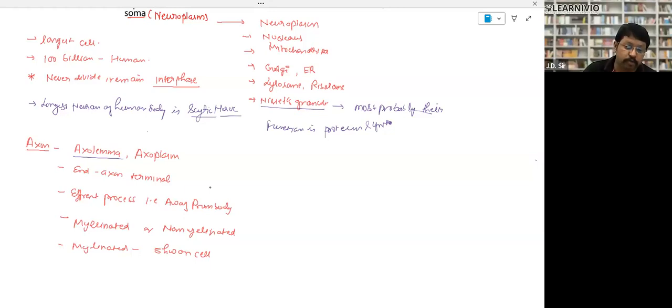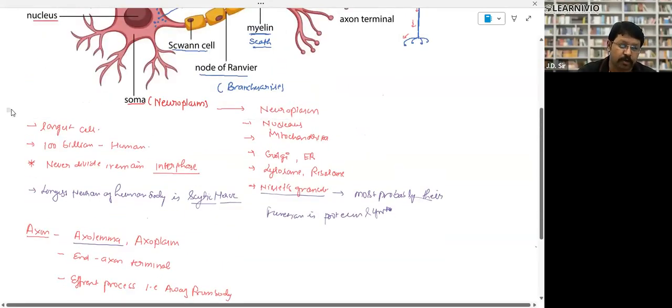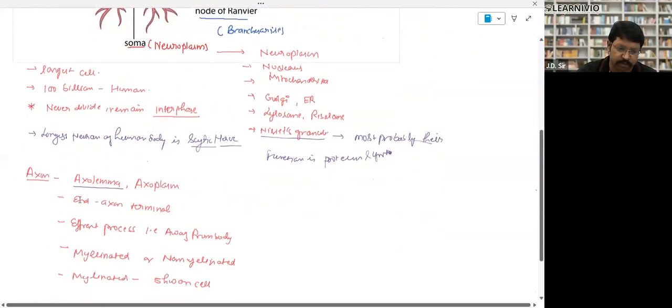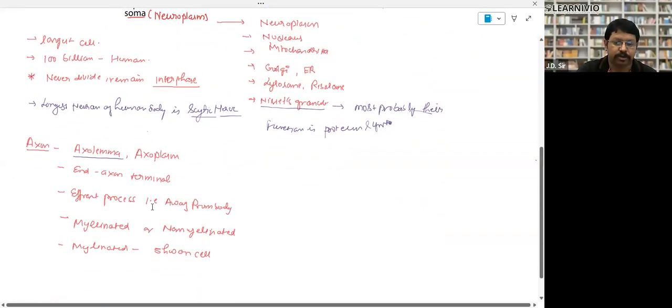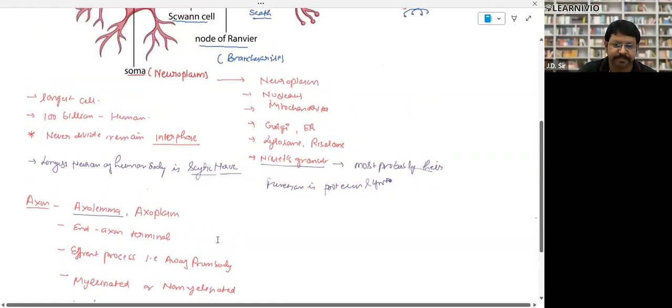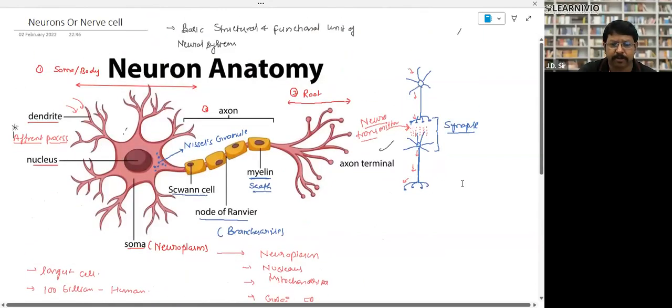So axon has axolemma and axoplasm, right? This is the efferent process. Why? Because it gives away the information, it takes away the information. So this cyton is this one. Dendrites are the afferent process, axon is the efferent process, right? This may be myelinated or not myelinated. Fine. Axolemma you have to remember.